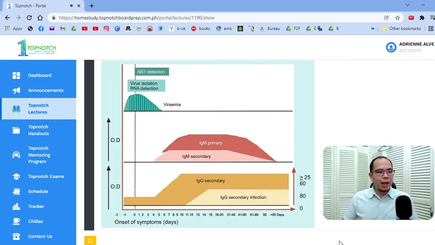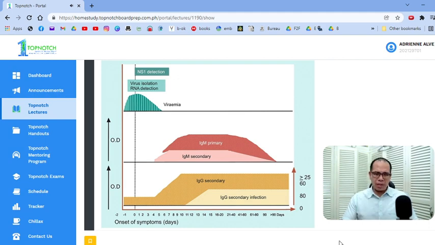So again, this is the timeline on when to do your test, okay? So your NS1 can actually be positive on the first day of fever and up to the 3rd day. Okay? So up to the 3rd day, yung chance na makapag-detect ka ng NS1 bumababa na yan. On the 5th day, dyan palang mataas yung IgM. Okay? So technically, what I do, day 1, day 2, day 3, I test for NS1. Day 4 is kind of a gray zone. Pwede mo pa rin mahuli yan. Pero I'd rather wait because if it's clinically compatible at mukhang dengue siya, your management will not change naman. I'd rather wait and then just confirm and do your dengue blot, your IgM, IgG on the 5th day.